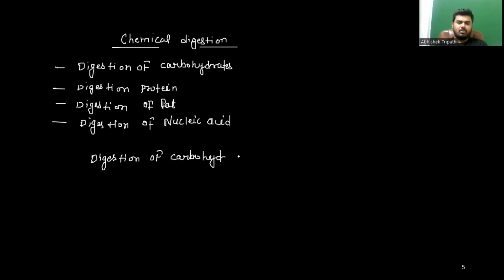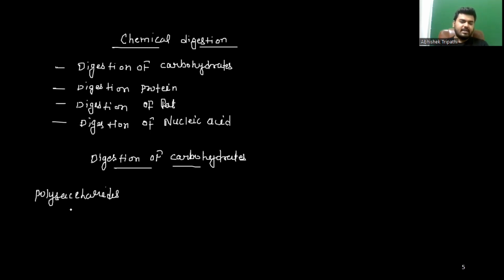Guys, one more thing. What is the definition of digestion? It is the conversion of complex food particles into simple form. Complex food particles will be broken into simple form in the presence of enzymes. So what is the complex form of carbohydrate? The complex form of carbohydrate is called the polysaccharide. So polysaccharide is a complex form of carbohydrate.